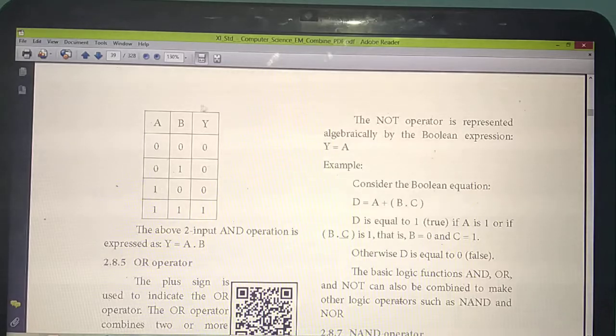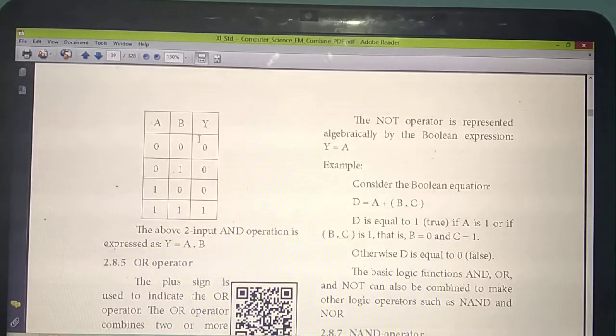Understand how you need to write this truth table? Listen carefully, one more time. A and B. So first time, see, listen: 0, 1, 0, 1. Next time 0, 0, 1, 1. Already you have studied the AND operator. You get the answer as true only if both the inputs are true.